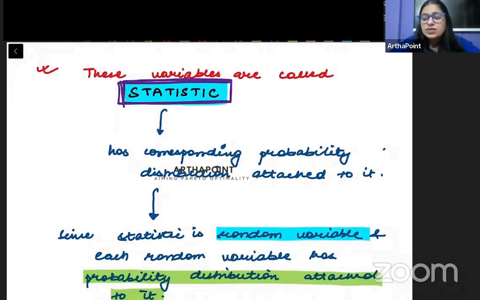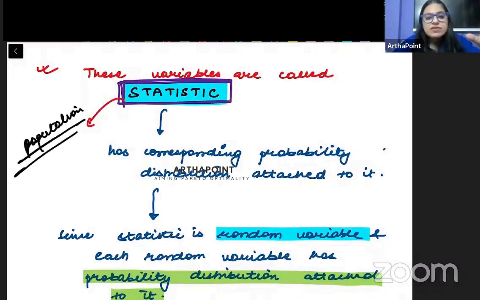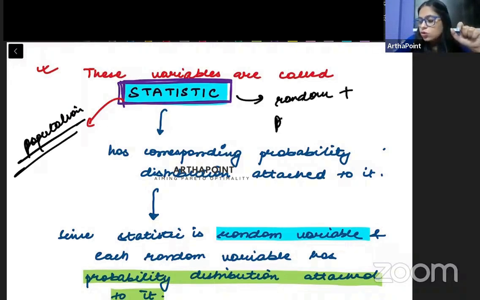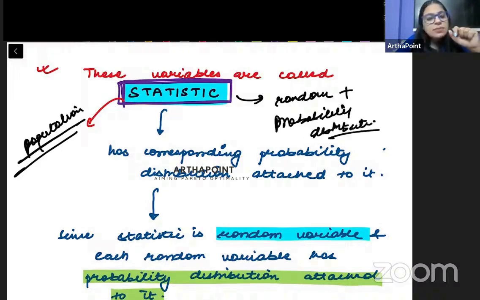अब बेटा, these variables are called statistics. Statistic क्या होता है? Actually not statistics, statistic बिना s के, statistic. So statistic basically कोई भी ऐसी चीज है जो हमें population के बारे में कोई भी information दे रही है. It is giving us information about the population और अपने आप में वो random in nature है. और क्योंकि कोई भी चीज जो random है उसका probability distribution होगा, तो statistic का भी एक probability distribution attached होगा.